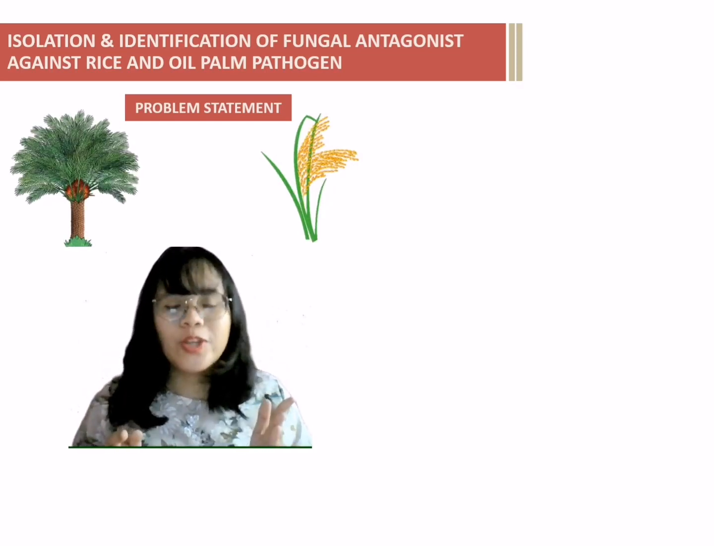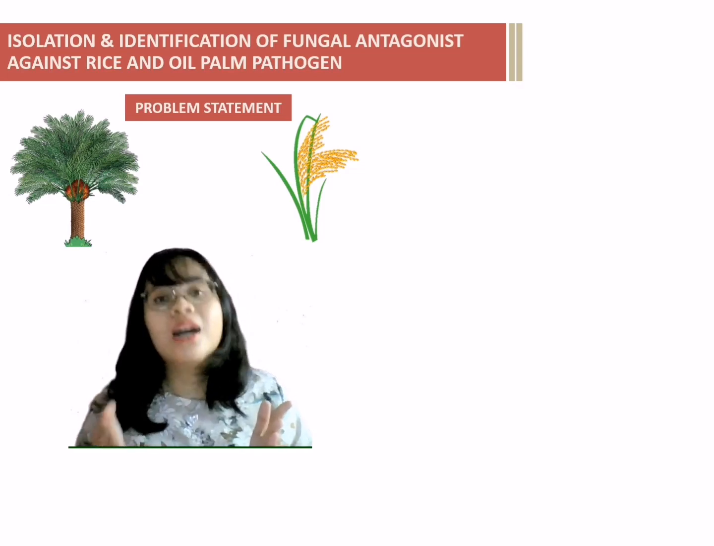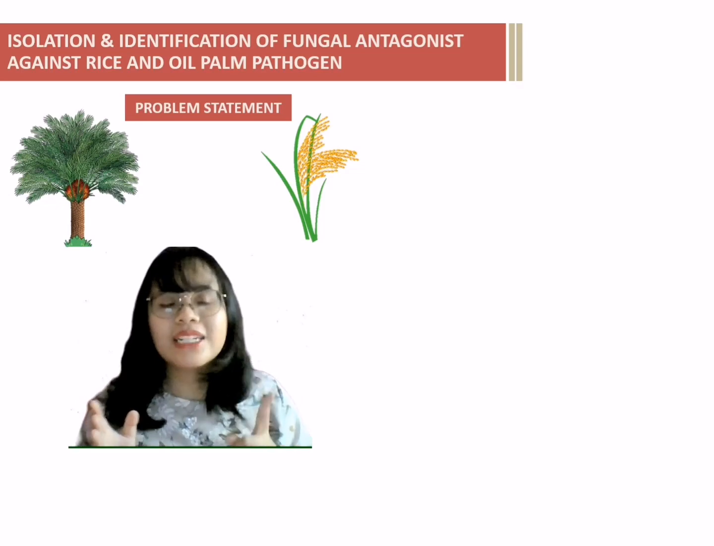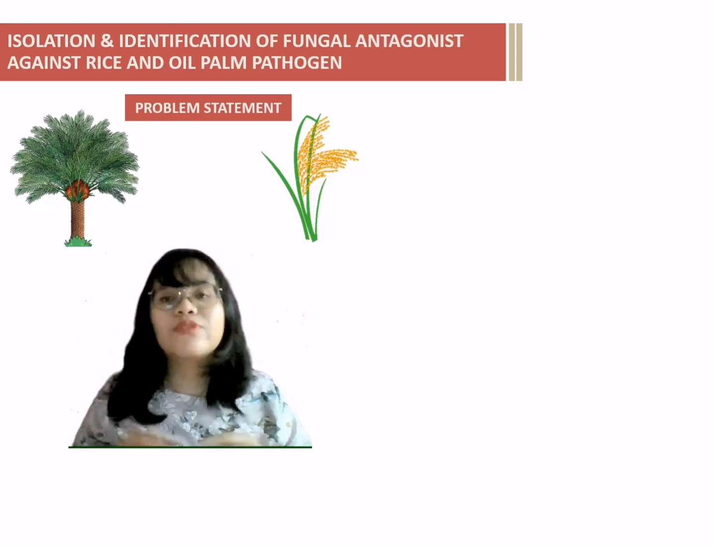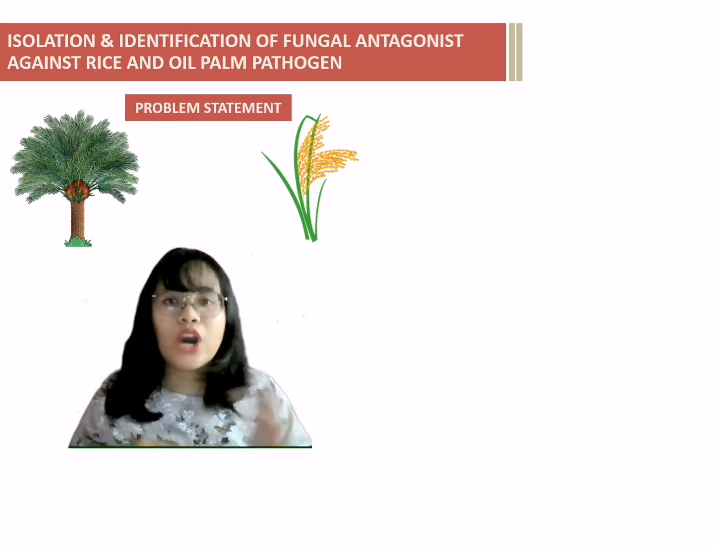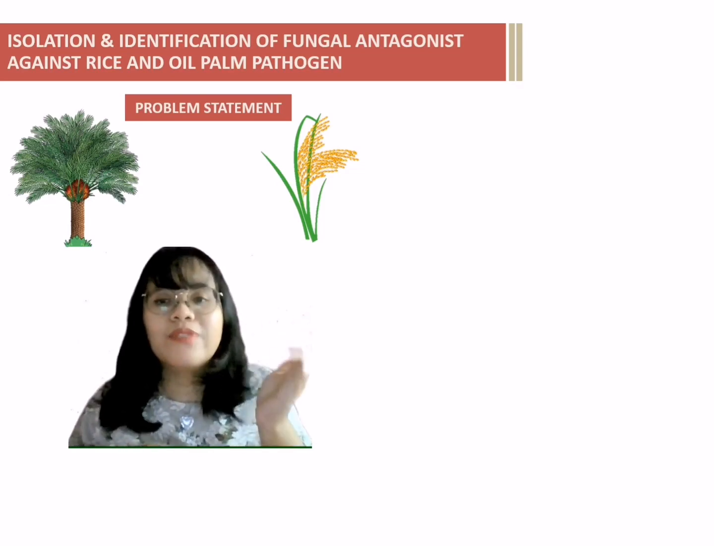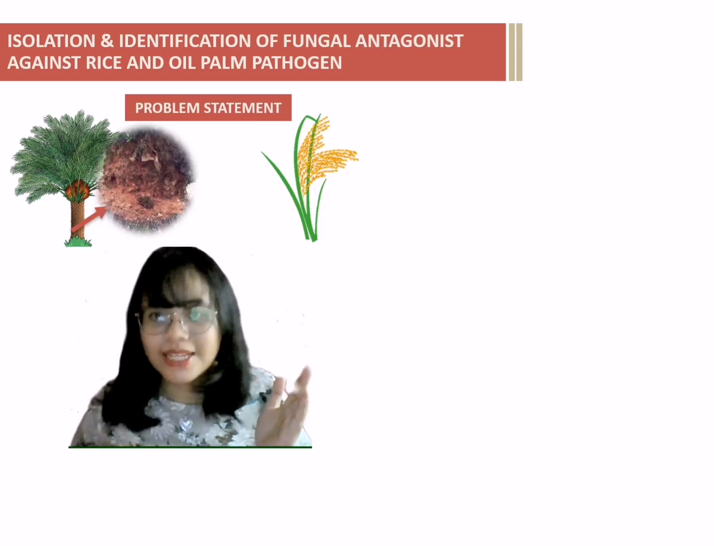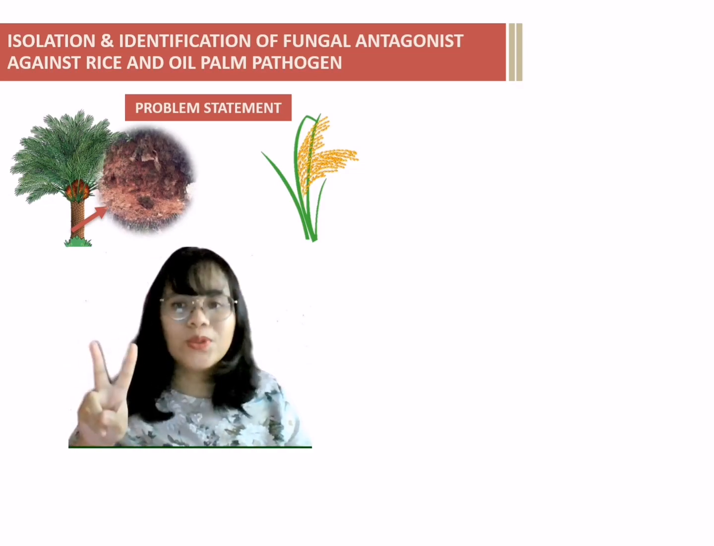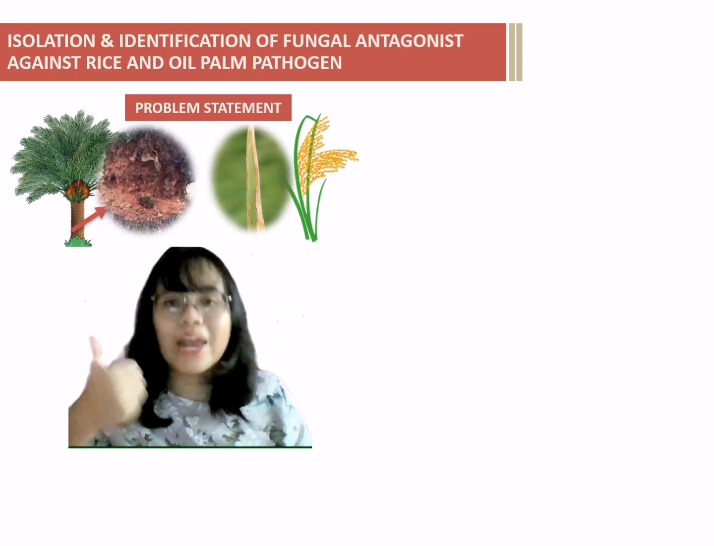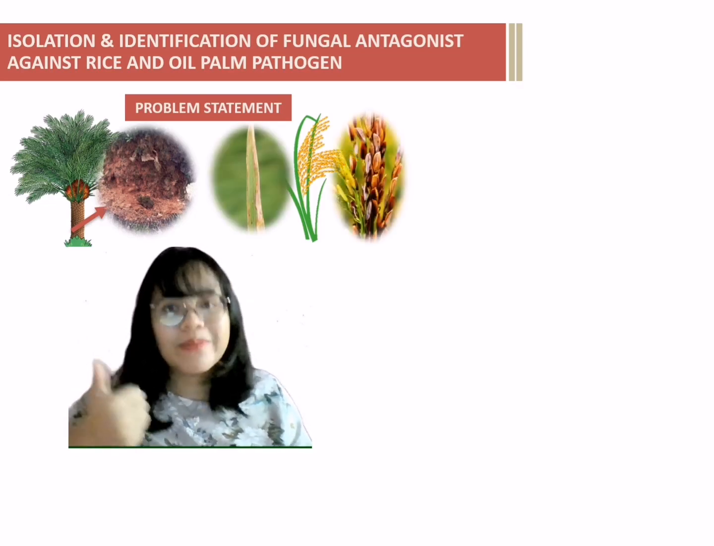Rice is for our food and oil palm is our source of income for our country. Both of these plants have another similarity, which is they suffer from economic loss due to pathogen infection. As for oil palm, the most famous infection is by Ganoderma boninense, which causes basal stem rot disease. Meanwhile, in paddy, there are two. First is Xanthomonas oryzae, which causes leaf blight, and Burkholderia glumae, which causes panicle blight.